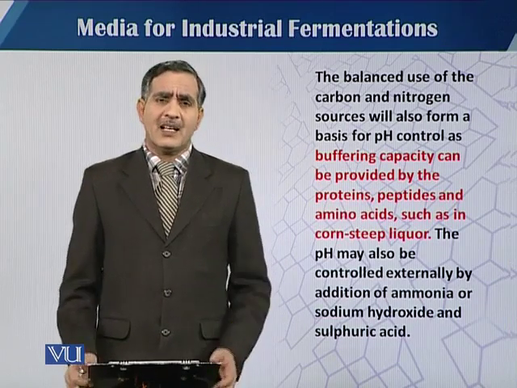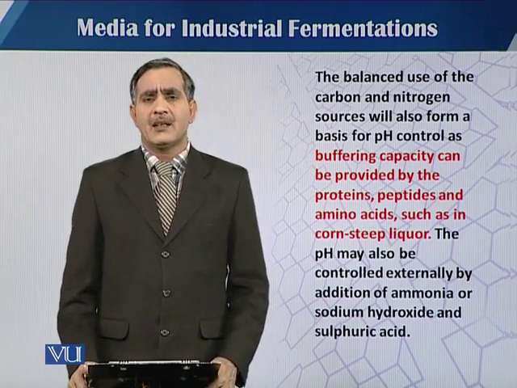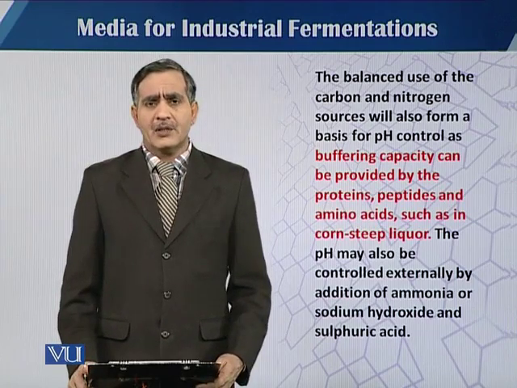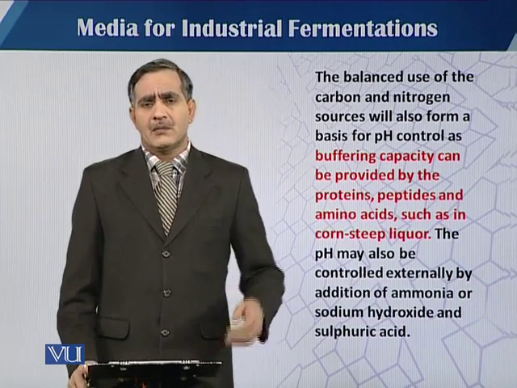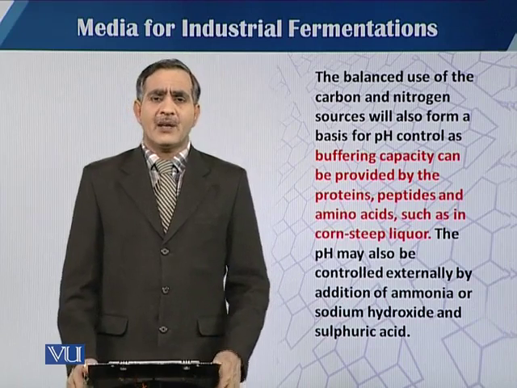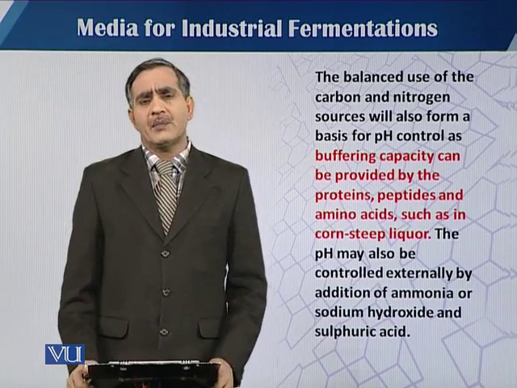So the first choice, while formulating the fermentation media, is to select all the ingredients, whether they are carbon sources, nitrogen sources or phosphorus sources. We have to consider their chemical nature and their role in affecting the pH of the medium.